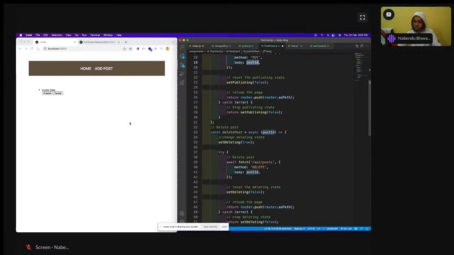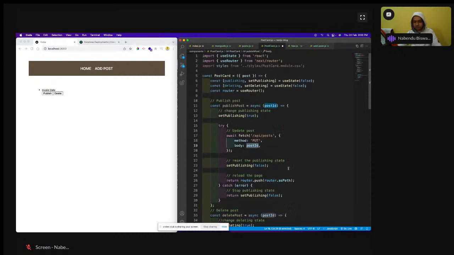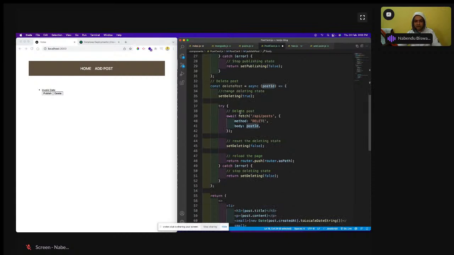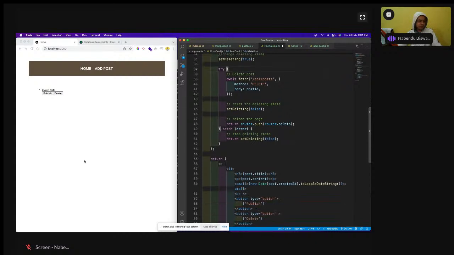And then there is delete post also. setDeleting will be made true, which is false by default. Then in the try-catch block, again the delete endpoint. The delete endpoint will be the same. We are soon going to have all these endpoints in our post.js file. So all these things we are going to have there. Okay, so this is done.